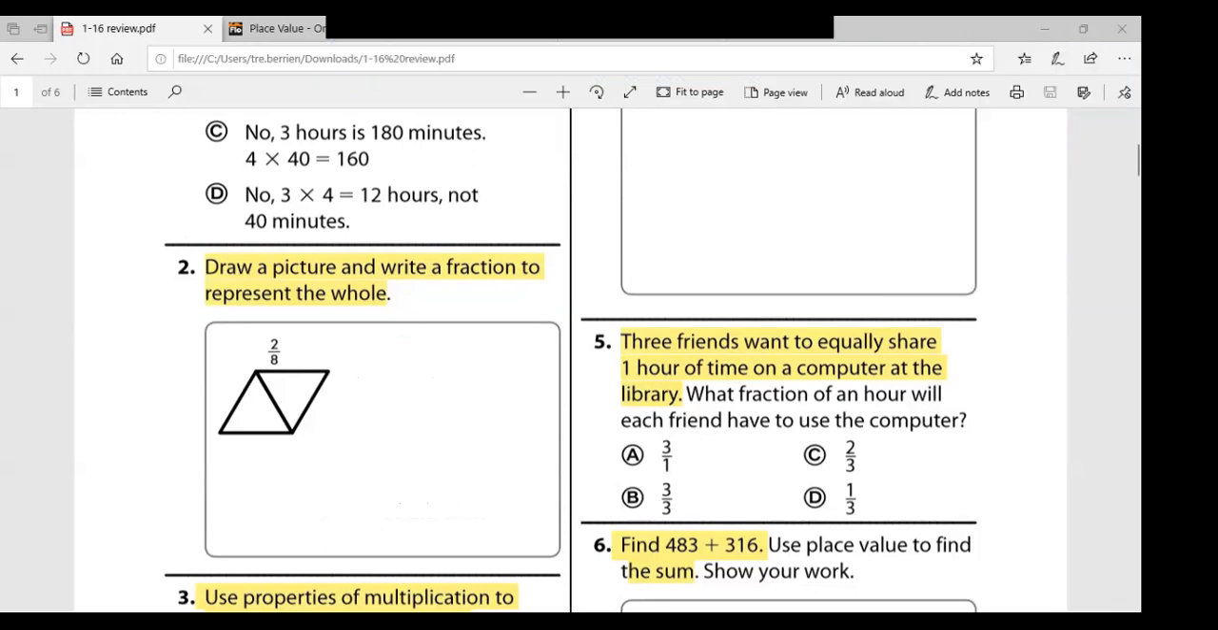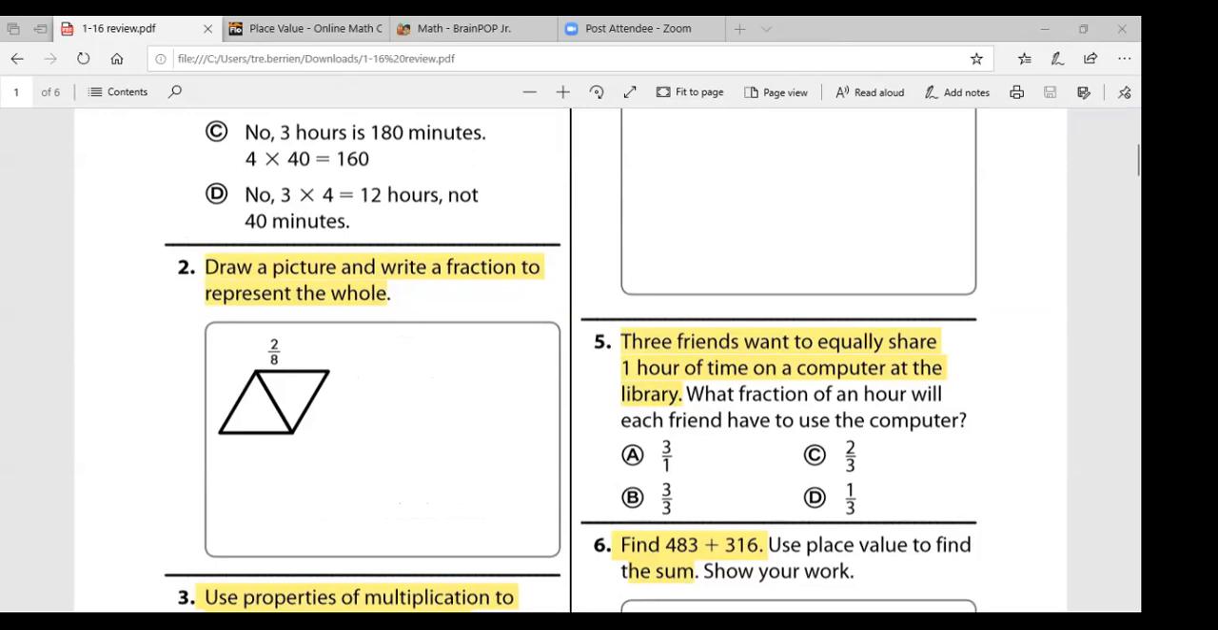Now, number 2 says, draw a picture and write a fraction to represent the whole, okay? So when you're thinking about the whole for this specific question, I won't need to write anything. I'll just go ahead and speak on it. We know that the whole would be 8 total parts because there are 2 out of the 8 that you can see on number 2. So there's 2 currently out of the 8.